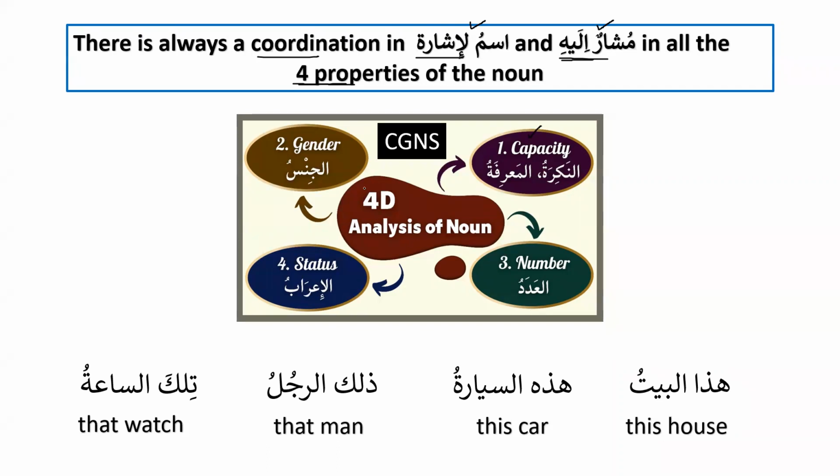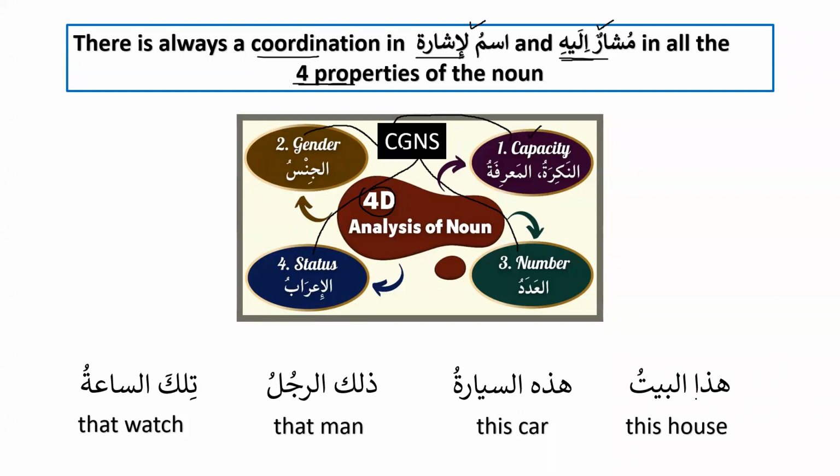So that's why I named it 4D analysis of the noun. And you can say C, G, N, and S. C is capacity, G is gender, N is number, and status is S. Okay, this is very, very important for us to remember. And if you remember in this order, inshallah, it will be easier for you to follow up. So that means ismul ishara and musharun ilayhi must be equal in 4 properties of the noun.